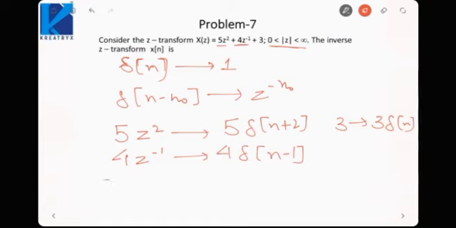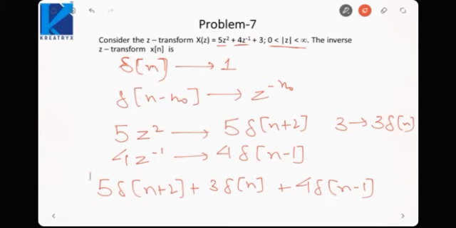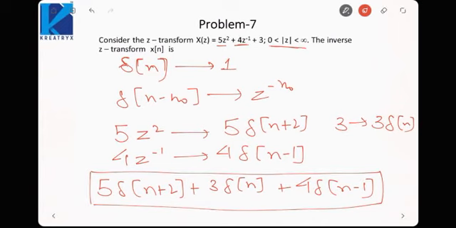So the signal would be 5 delta n plus 2 plus 3 delta n plus 4 delta n minus 1. So this signal is limited in time domain, only 3 impulses are there. So it exists from -2 up to 1 only. That is why the ROC is entire Z plane. For any time limited signal, ROC would be entire Z plane except 0 and infinity.